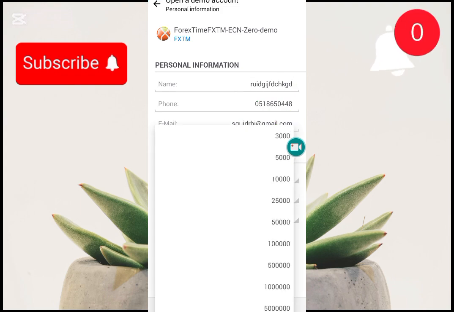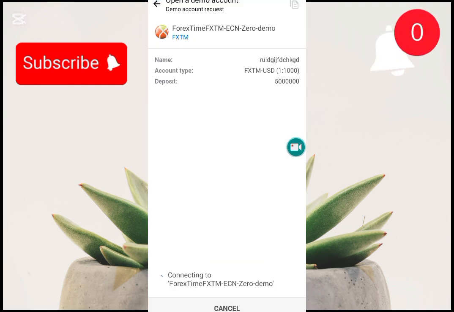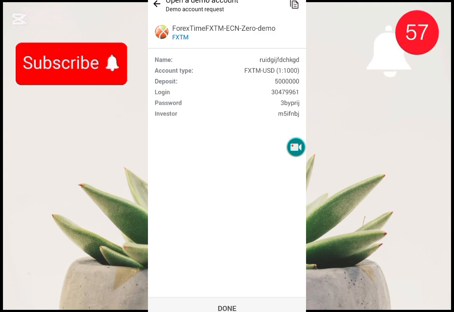It's better to choose a smaller amount so that you learn to manage small money. Then you click create account, then click done.